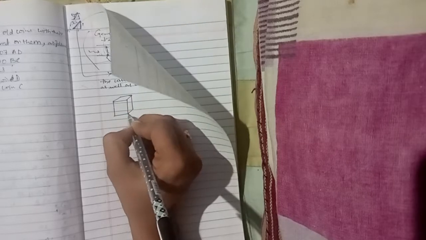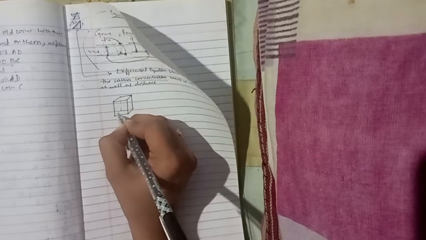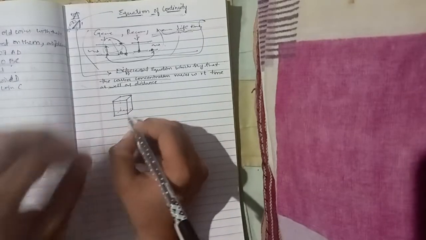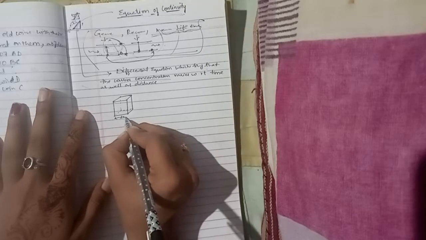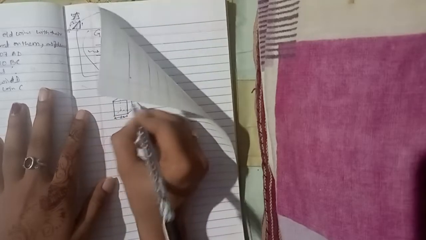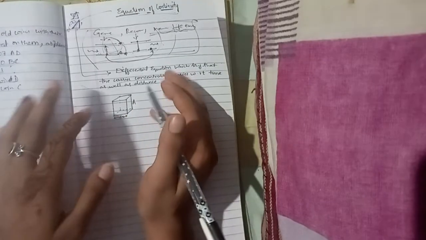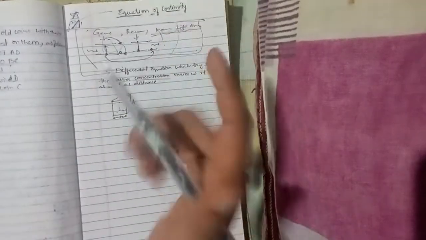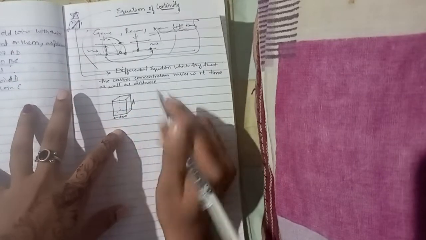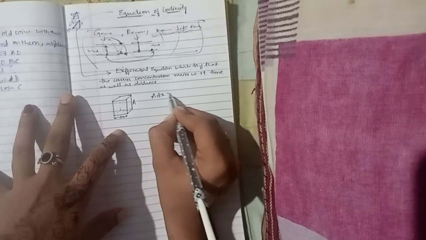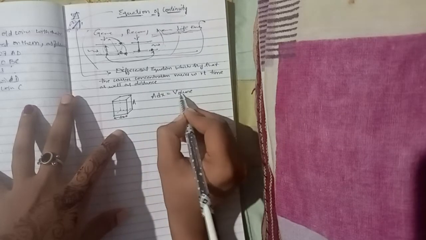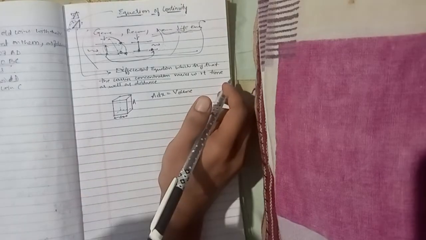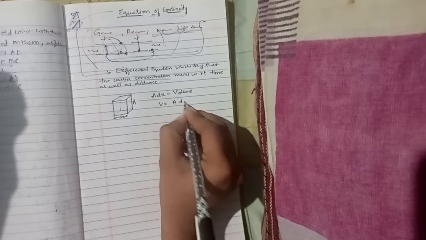Let us consider a semiconductor in the form of a cube, a small infinitesimal semiconductor. It has length dx and the area which it is occupying is A. When A is multiplied with dx, it represents the volume. So V is nothing but A into dx.